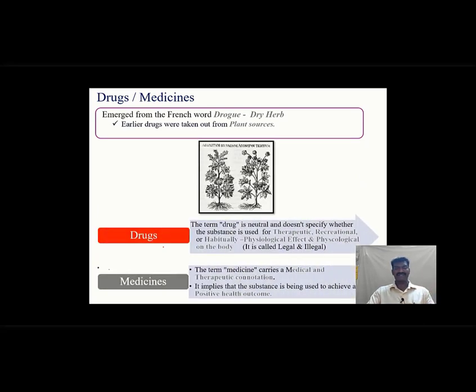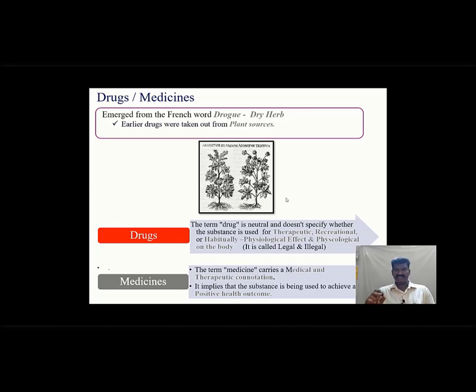And then, what are drugs and what are medicines? The term drug is a neutral term, and it does not specify whether the substance is used for therapeutic or recreational purposes, or habitually, that is, which causes a physiological and psychological effect in the body. Therapeutic, everyone knows, means used for treatment. Recreational drugs are used by people for enjoyment and leisure rather than for medical purposes. That is how the terms legal and illegal are differentiated.